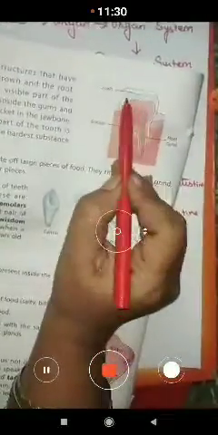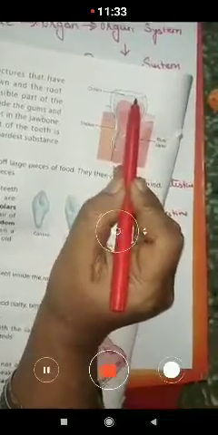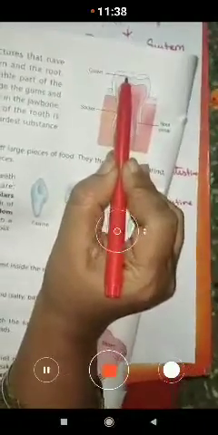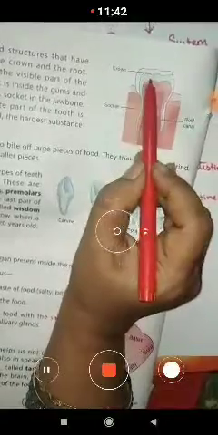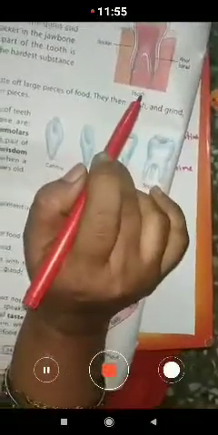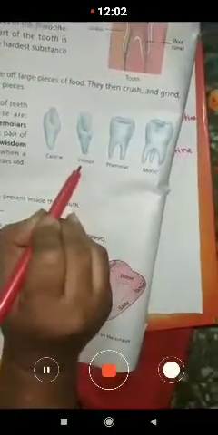So the outer white part of the tooth is made up of enamel, the hardest substance. Which is the hardest substance in the body? The enamel. Okay, enamel is the hardest substance present in the body. Now here you can observe these help to cut, bite and tear the food and grind it into small pieces. Here you can observe the canines, the incisors, the premolars and molars.